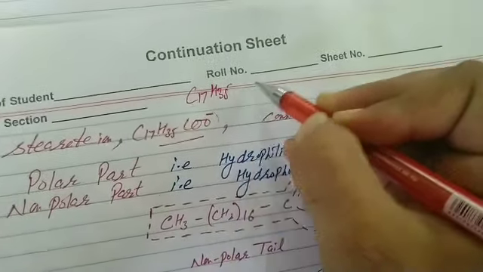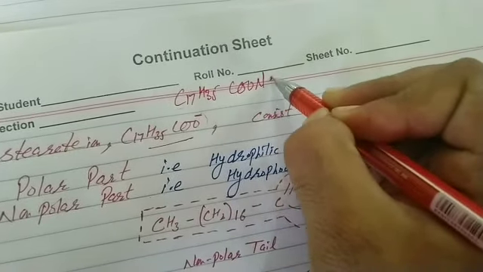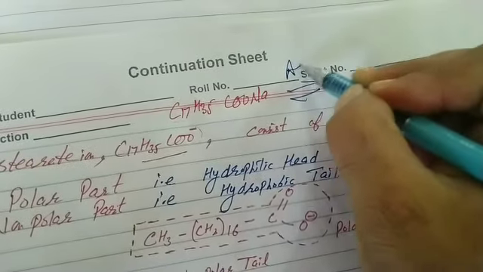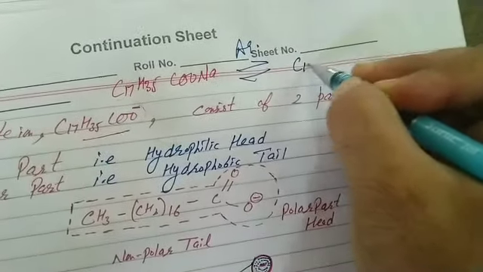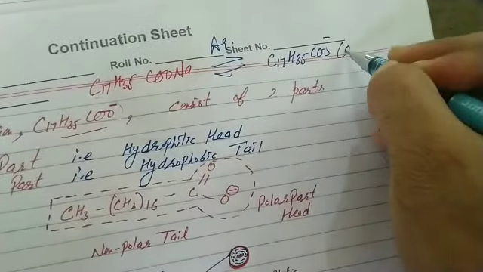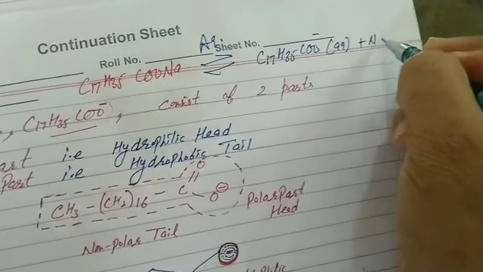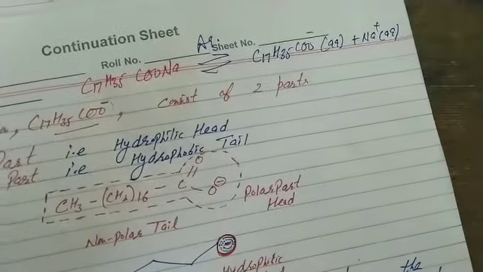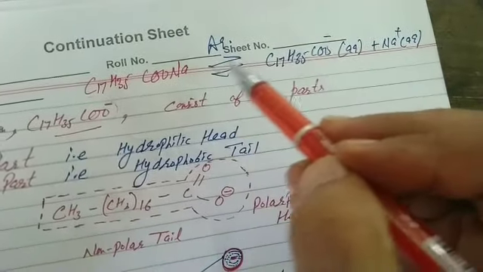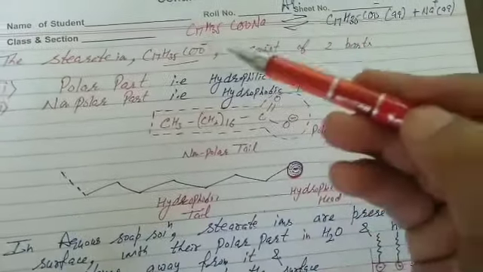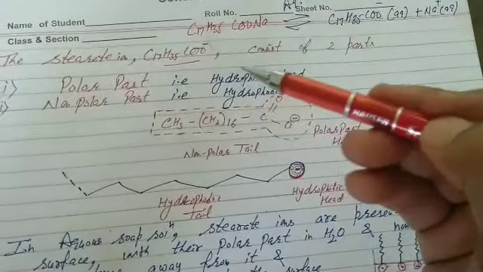C17H35COONa. It ionizes in aqueous solution, leading to the formation of stearate ions and sodium ions. At first we write: cleansing action of soap is due to its tendency to act as micelle and form emulsions, that is soap, sodium stearate. Now, students, you will write that stearate ion consists of 2 parts, polar part, hydrophilic, and non-polar part, hydrophobic, and then you form the micelle.